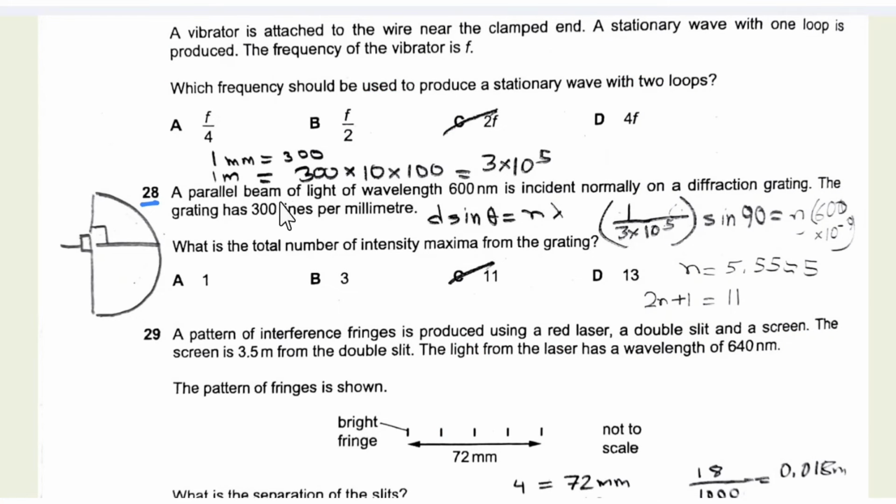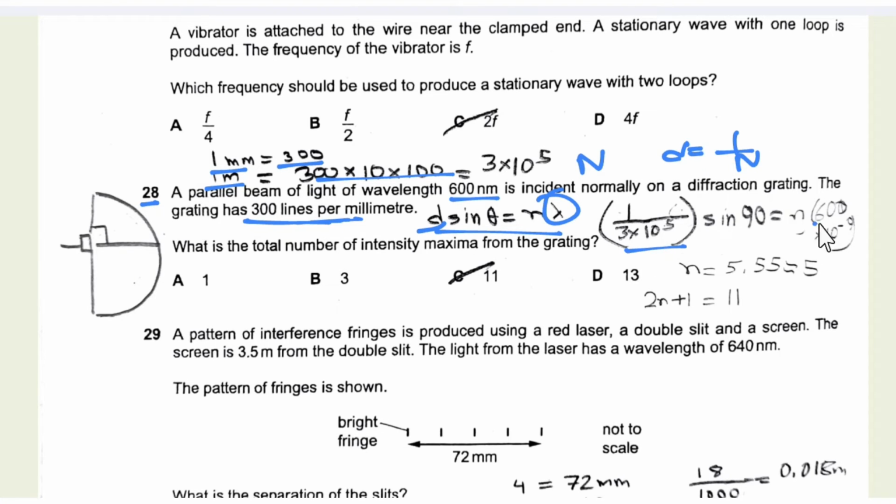Question number 28. A parallel beam of light of wavelength, that is given, is incident normally on a diffraction grating. The grating has 300 lines per millimeter. What is the total number of intensity maxima from the grating? So we know that for a diffraction grating, the formula is d sin theta equals n lambda, where we know the value of lambda. And what is the value of d? It is given that 300 lines per millimeter. So in 1 millimeter 300 lines, so in 1 meter this many lines. So this is the value of n, the number of lines per meter. And d is equal to 1 by n.